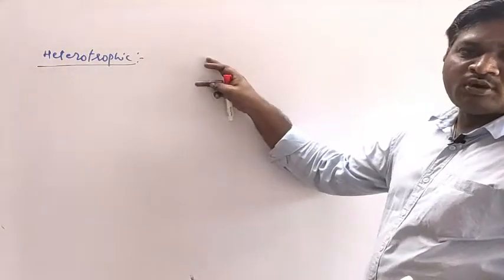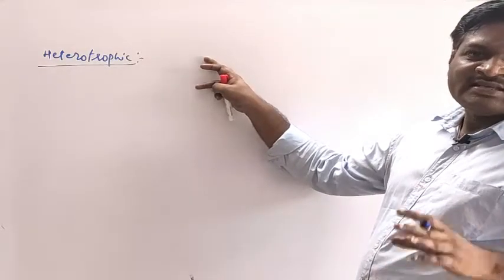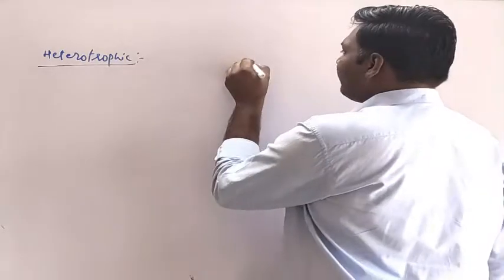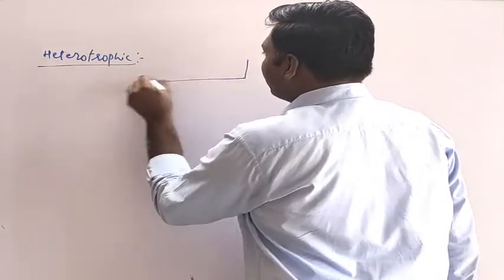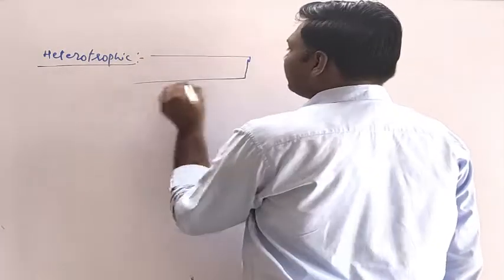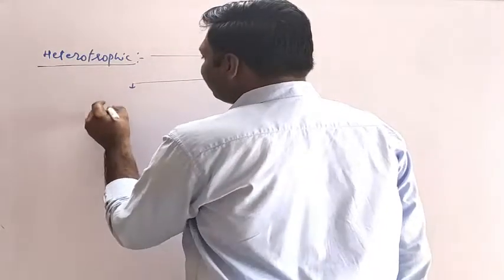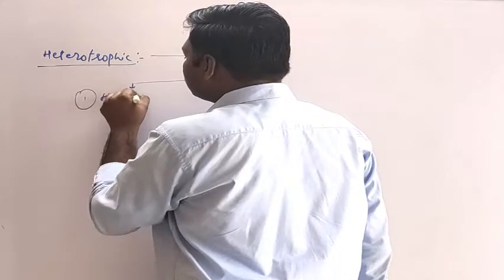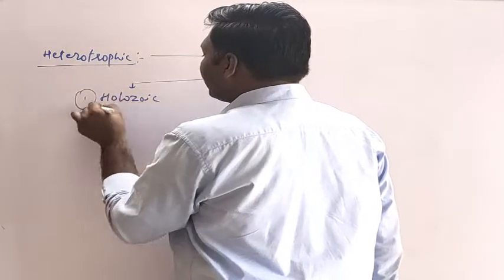Now the heterotrophic mode of nutrition can be seen in three different ways. There are three different ways by which this heterotrophic mode of nutrition can be classified. One is referred to as Holozoic.